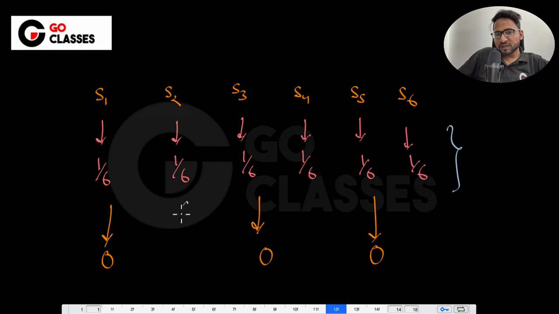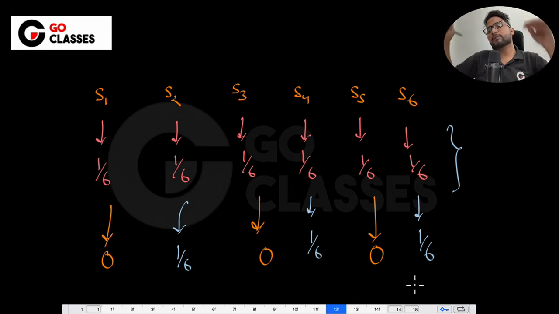Now, do you think that these probabilities are still 1 by 6? If these probabilities are 0, you have to somehow balance the probability mass, because the total probability mass has to be 1. If you sum all these discrete probabilities, then ultimately it should be 1. So there should be some change in this 1 by 6. You cannot keep these 1 by 6 as they are. I hope you are getting the reason.